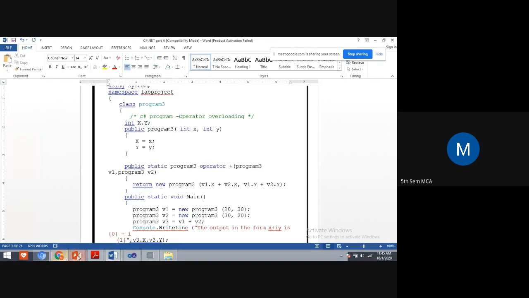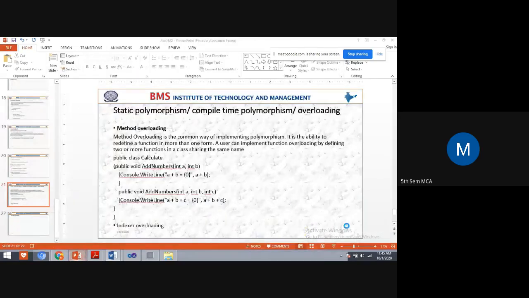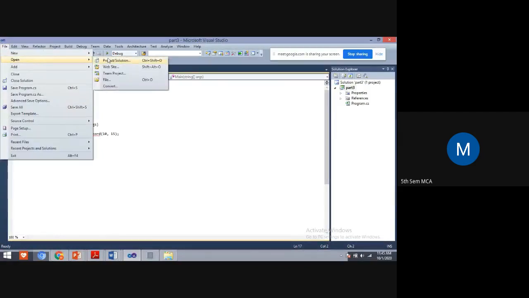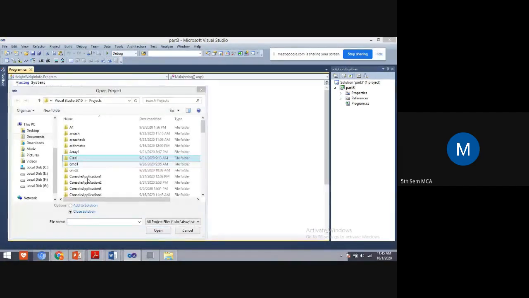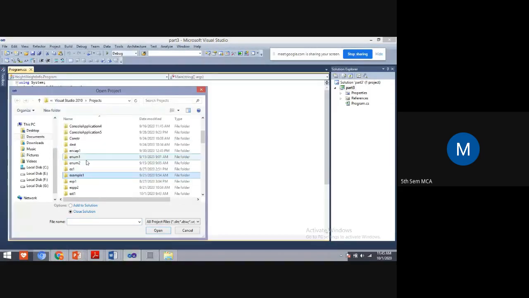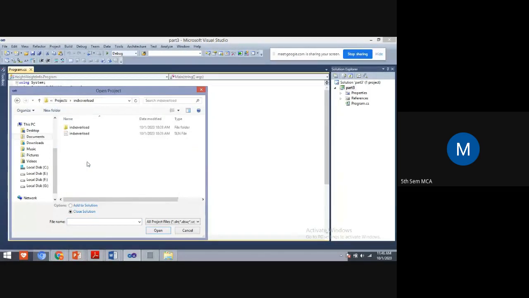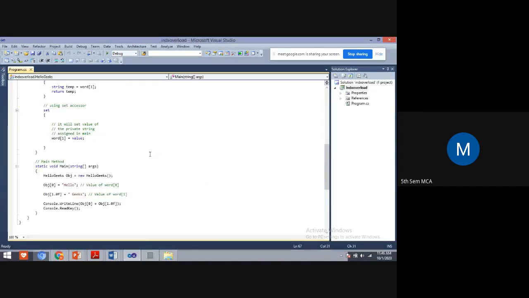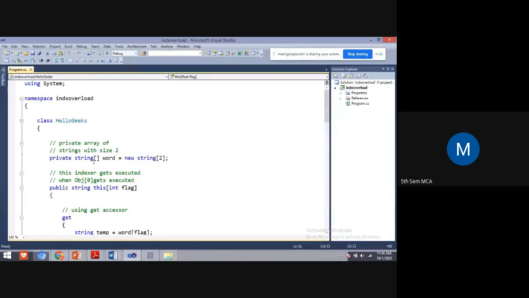And in compile time polymorphism, you can also overload the indexer. How to overload an indexer? I'll show it here. What is an indexer, students? It lets the class be represented with an array index. That is an indexer. Here you can see this example. This is an example of indexer overloading.